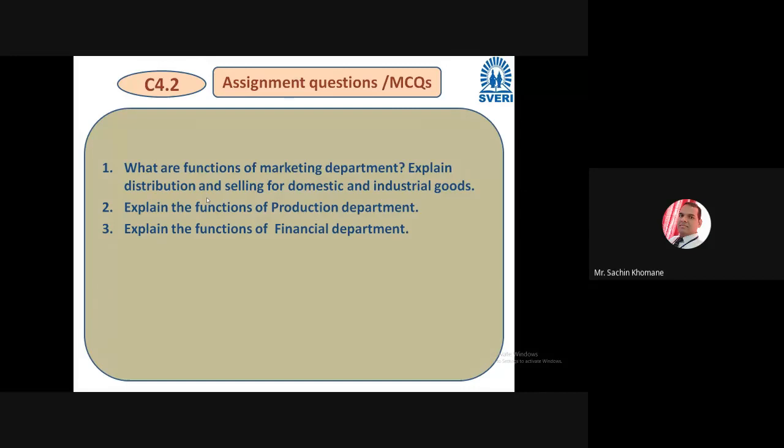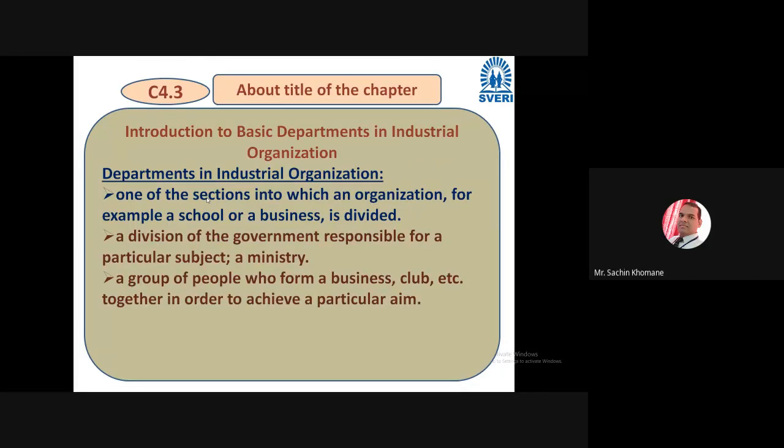Then next part is about the title of the chapter. In this title, two words are very important: departments and organization. The basic name of our chapter is Introduction to Basic Departments in Industrial Organization. Study of all departments is not included here.